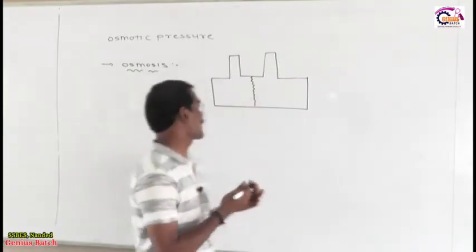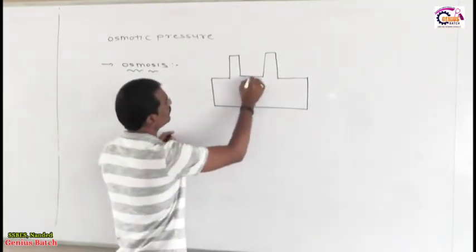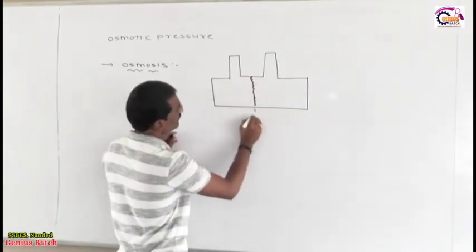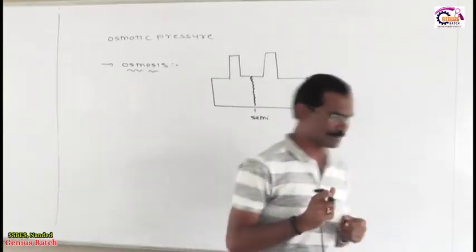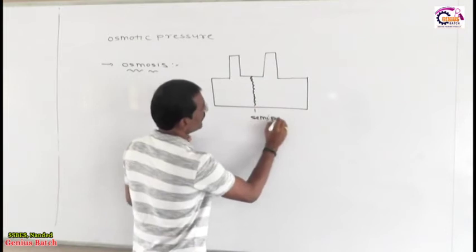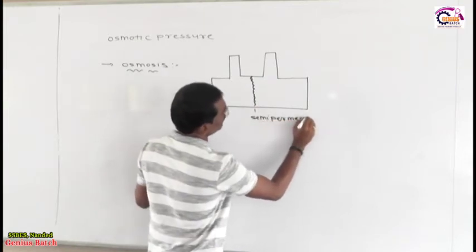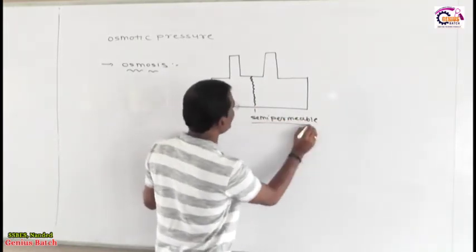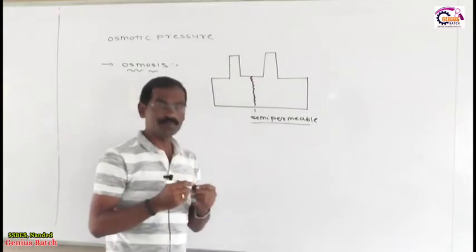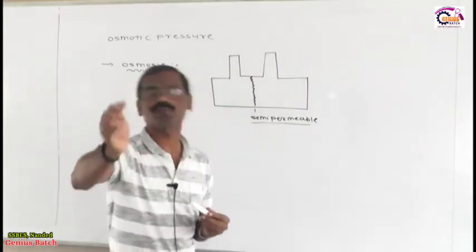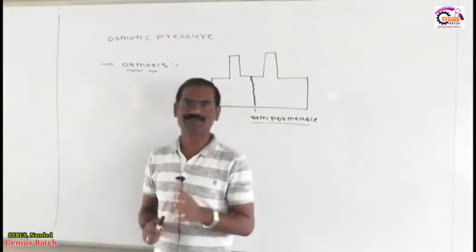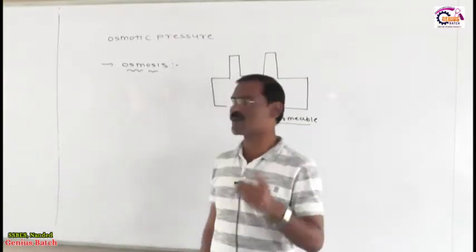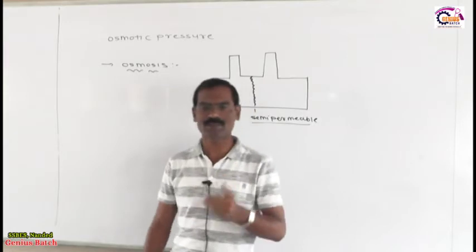What is the meaning of semi-permeable membrane? Suppose we say this is the semi-permeable membrane. It is the membrane which allows only the solvent to pass, not the solute. Whenever we discuss the osmosis phenomenon, this is very important.